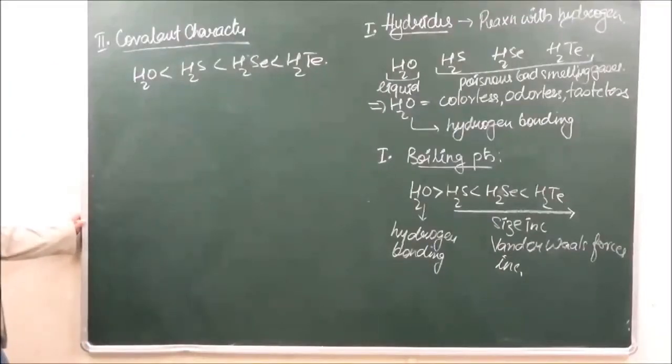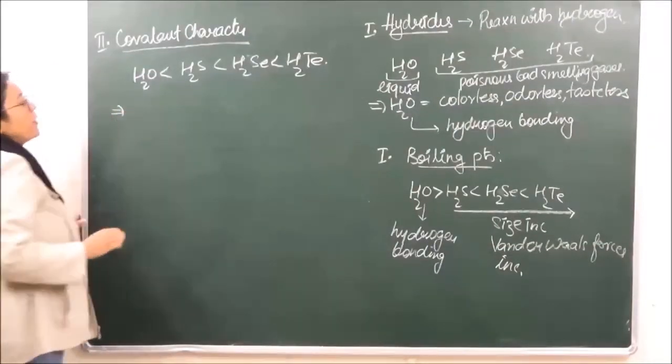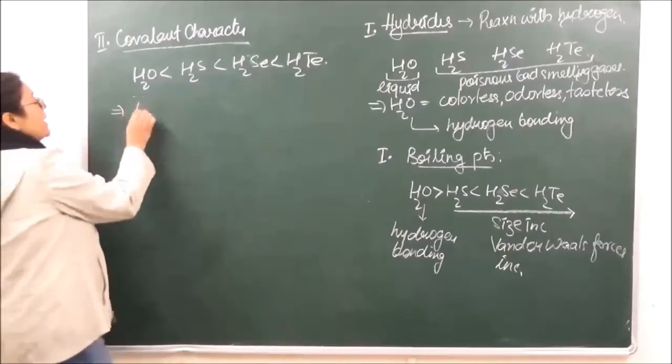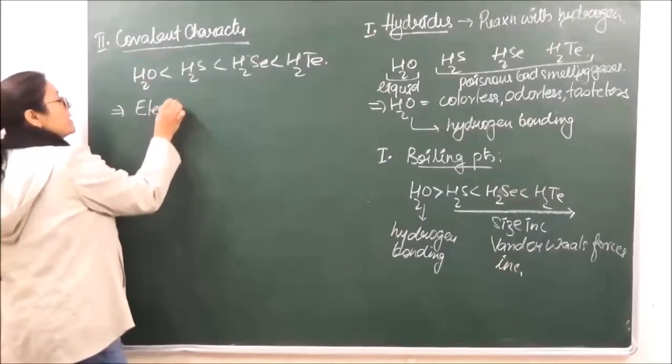The reason behind this is that as we keep going down the group, the electronegativity difference keeps on decreasing.